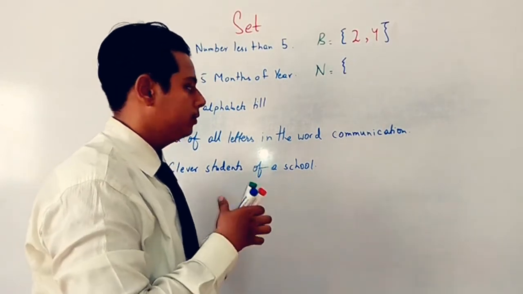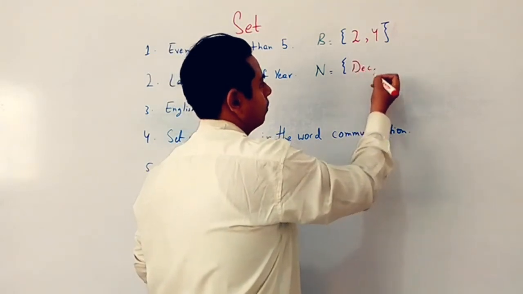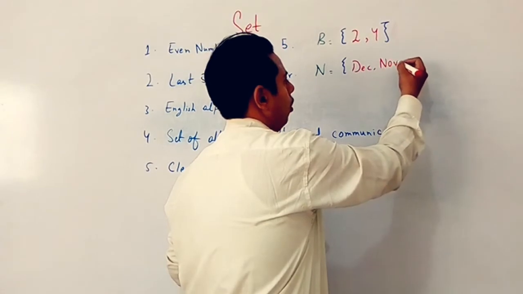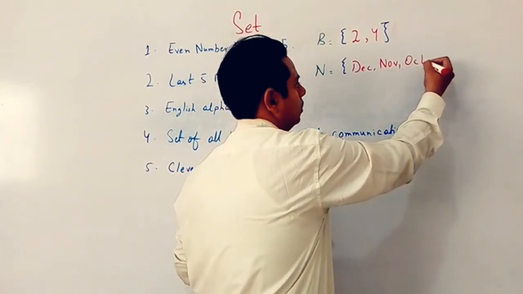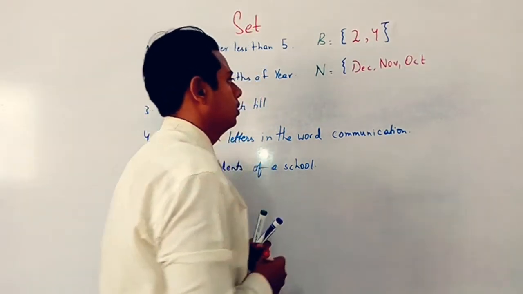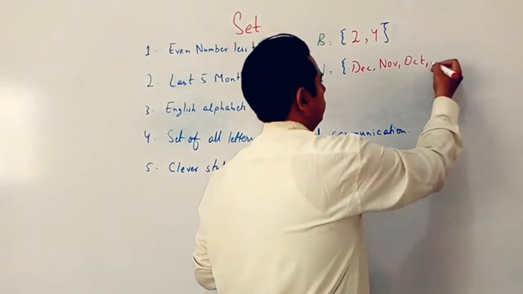And what will come? December. November. October. September.